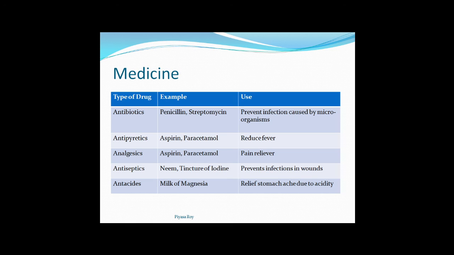Next, antacid, which prevents us from acids and relieves stomachache due to acidity. An example of an antacid is milk of magnesia. Other than this, if you write digene or any kind of antacid, that will be okay. Any proper example will be enough.